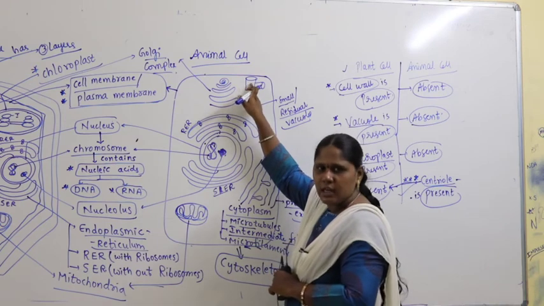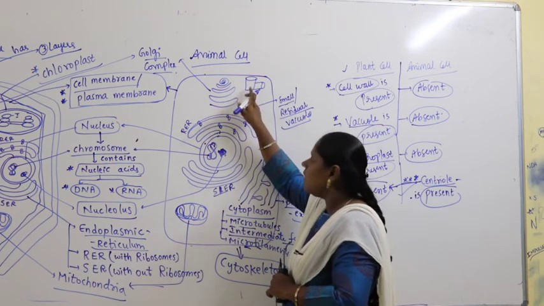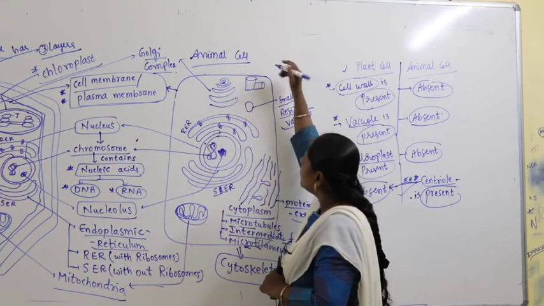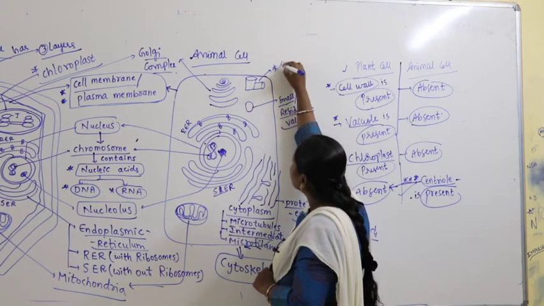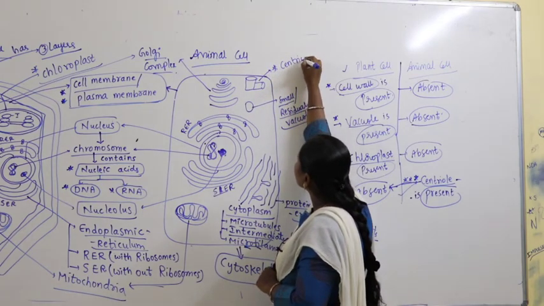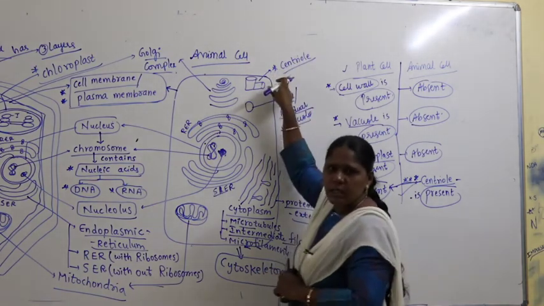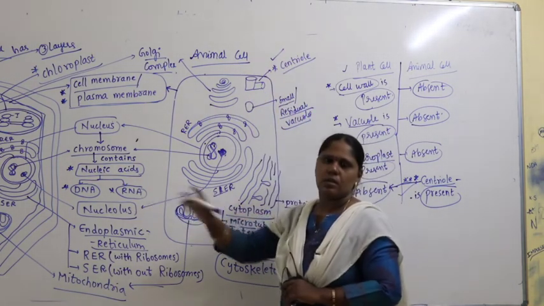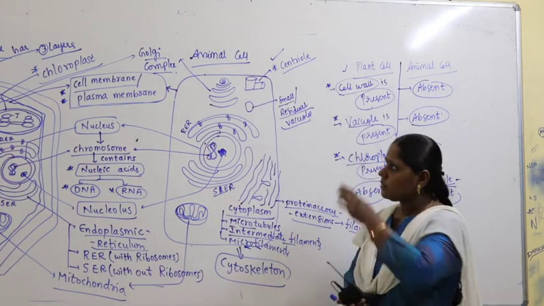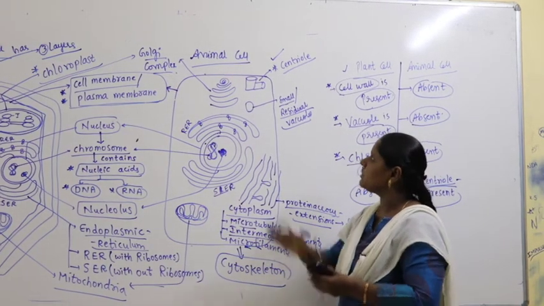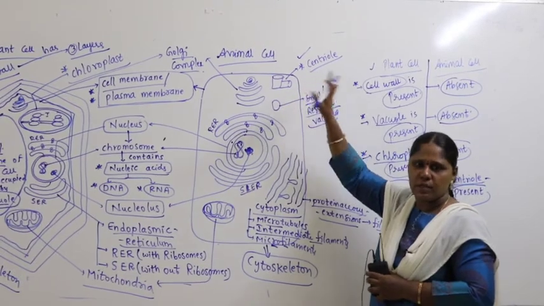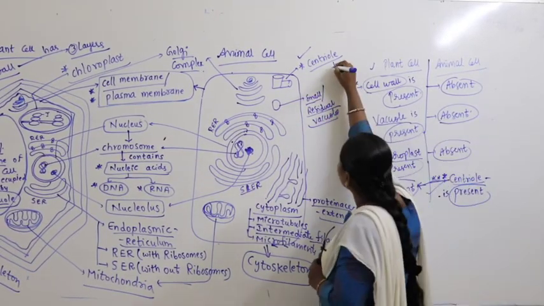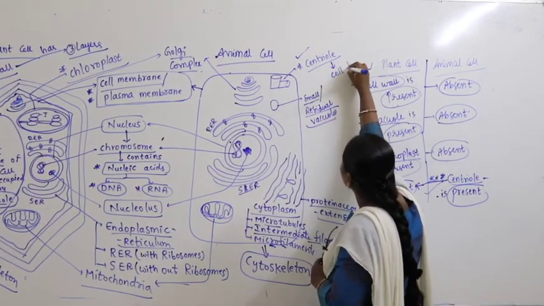One cylindrical structure is perpendicular to the other cylindrical structure. Now this is what is called the centriole. This centriole is present in animal cells, absent in plant cells. Then, what is the importance of centriole? Centriole plays a very important role in cell division.